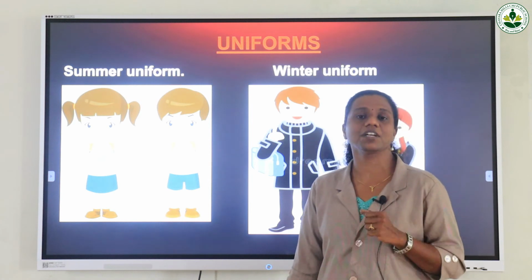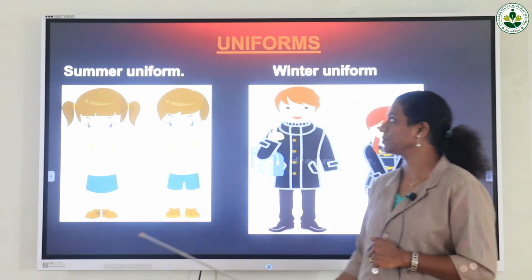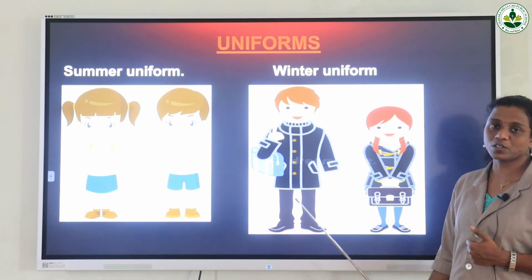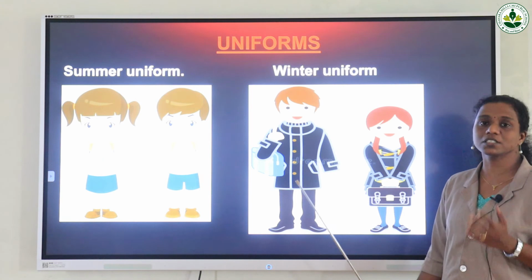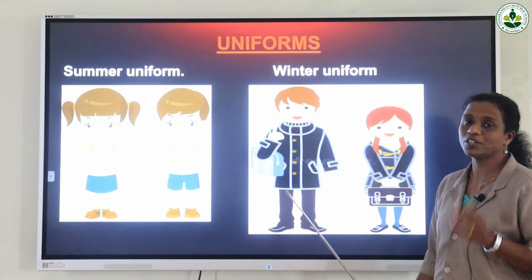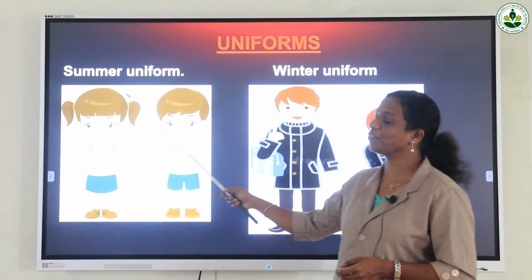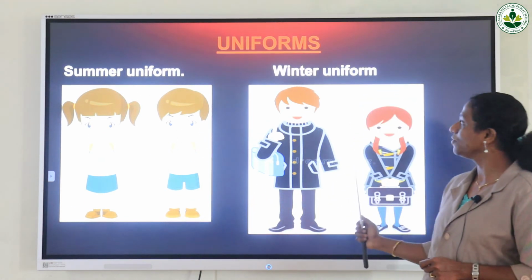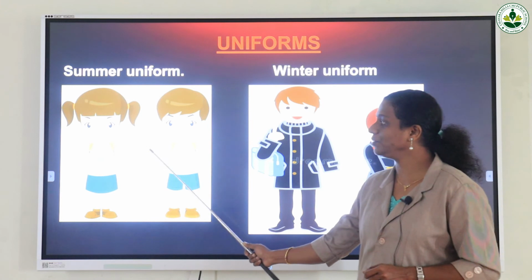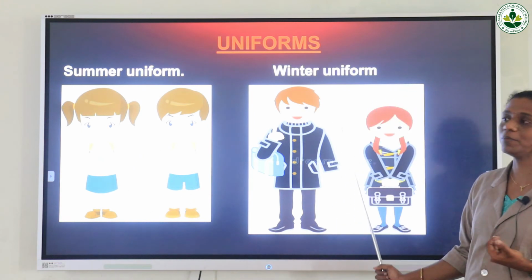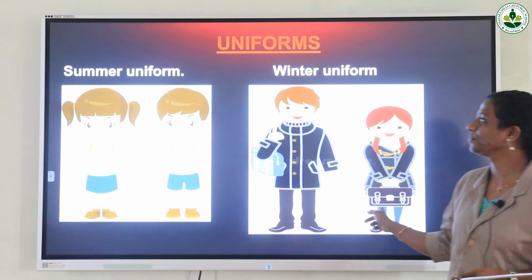In summer season, we mainly use cotton clothes. And in winter uniform, they are wearing mainly woolen clothes, and in the picture the full body is covered to avoid the cold. So the summer uniform material is cotton, and the winter uniform is made of wool.